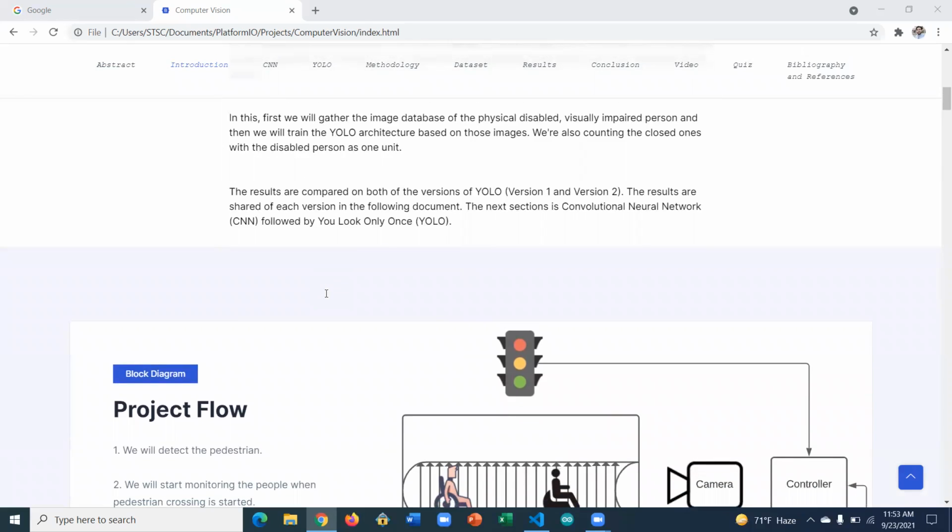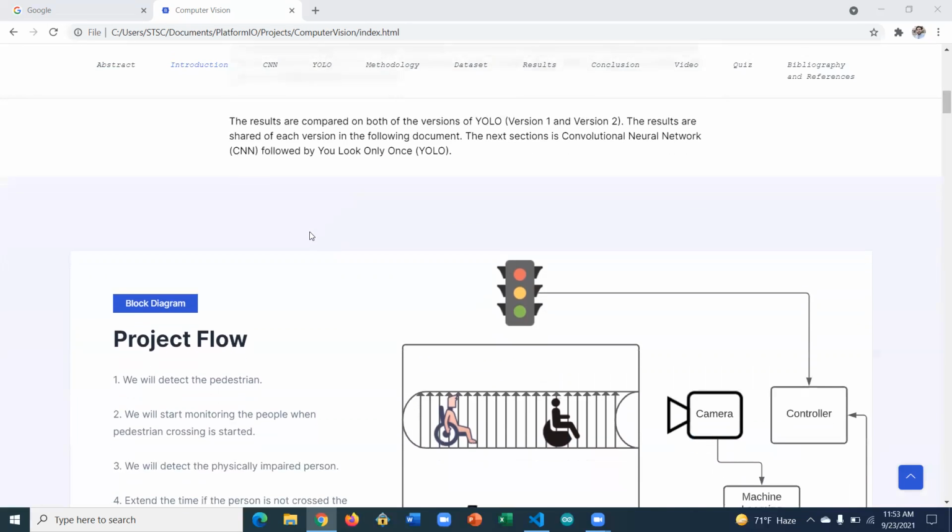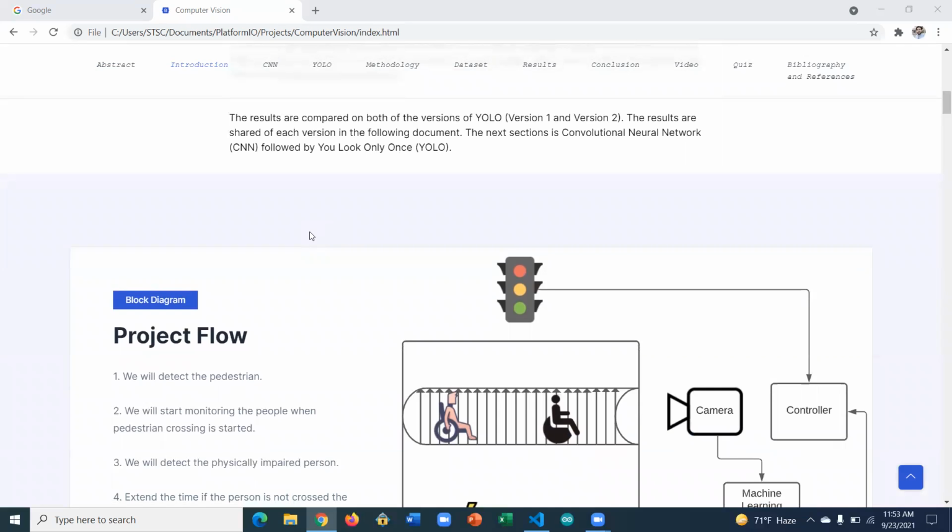So we are using the YOLO object detector in this, because YOLO is considered to be the best object detector I've seen. So we will be using YOLO. We'll be discussing more about YOLO in the next few steps. And there are two YOLO versions we are using. One is YOLO version 2 and the other one is YOLO version 3, basically just to compare the results, like with which YOLO version we are getting the best results. So we'll discuss the results at the end of this.